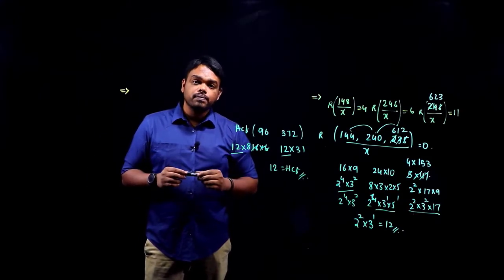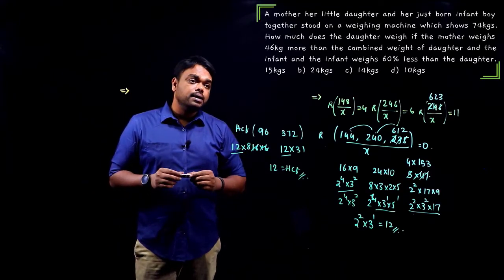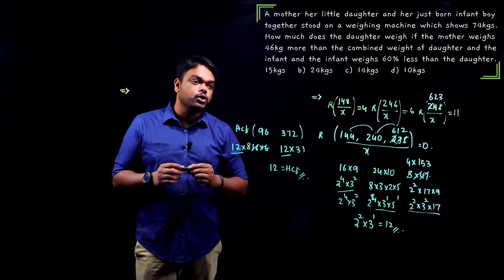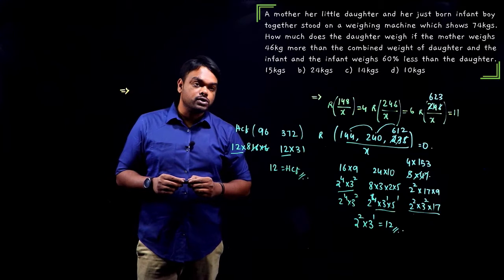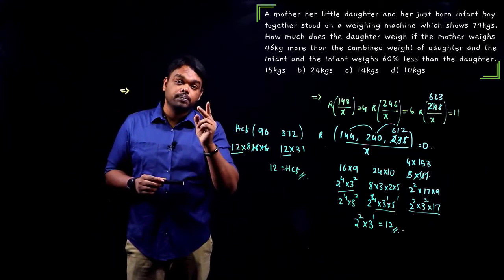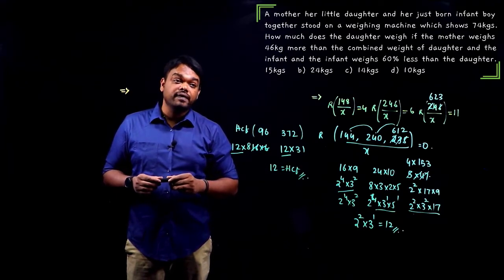Another question we have based on averages. What do we have here? A mother, her little daughter and her just born infant boy together stood on a weighing machine which shows 74 kg. So three people are there: mother, her daughter and her infant boy, okay, son. Together they weighed 74 kg.